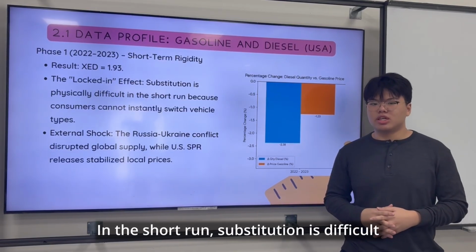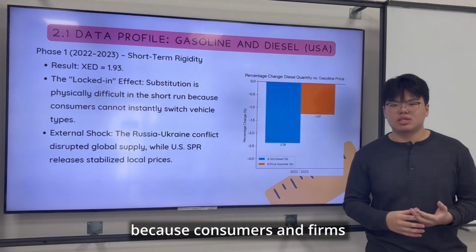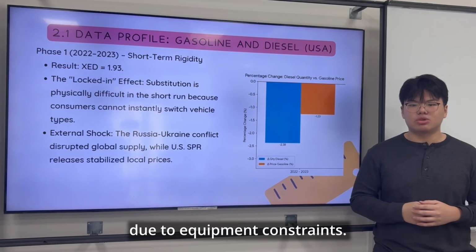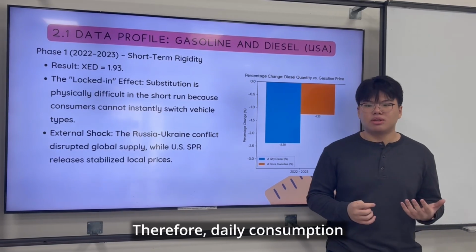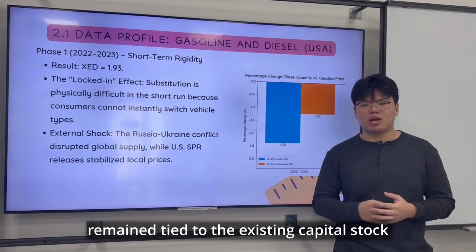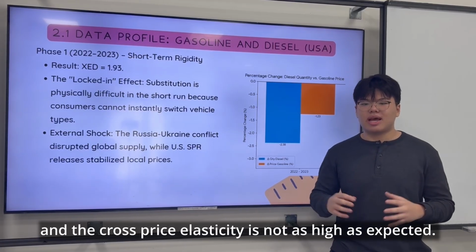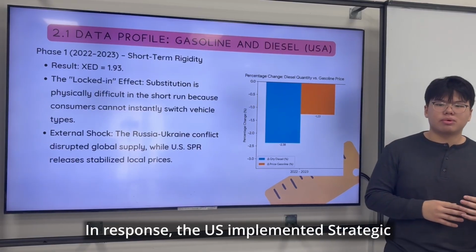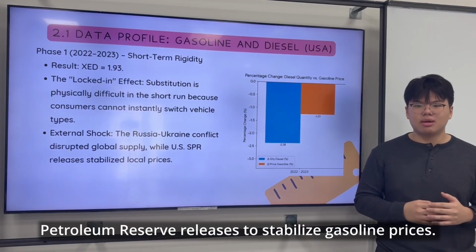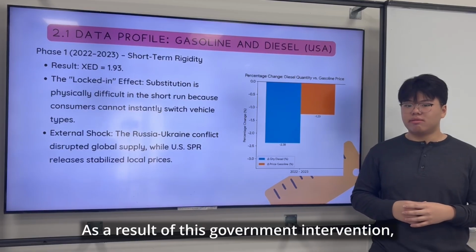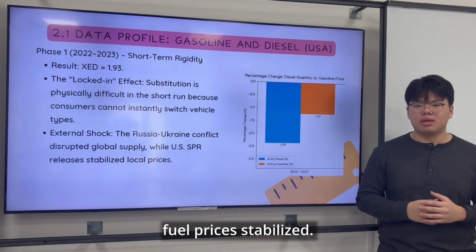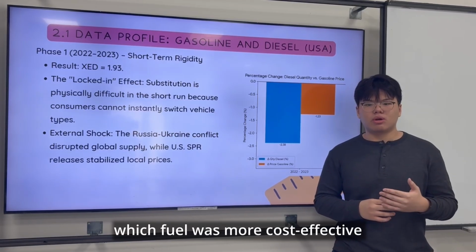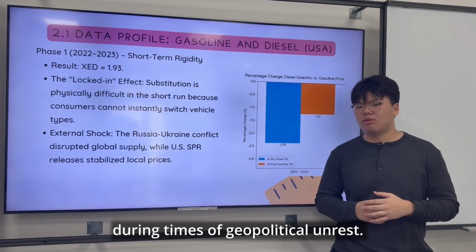fuel exporter. In the short run, substitution is difficult because consumers and firms cannot switch fuel types instantly due to equipment constraints. Therefore, daily consumption remains tied to the existing capital stock, and the cross-price elasticity is not as high as expected. In response, the U.S. implemented strategic petroleum reserve releases to stabilize gasoline prices. As a result of this government intervention, fuel prices stabilized, and this forced industrial consumers to reevaluate which fuel was more cost-effective during times of geopolitical unrest.